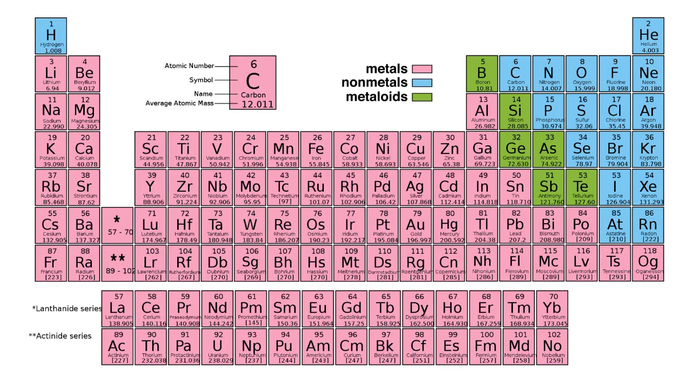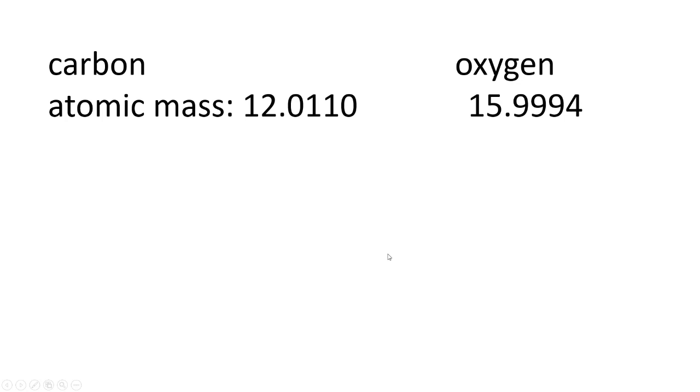Okay, so carbon dioxide, we need to find carbon on the periodic table, we need to find oxygen, and we need to look at their atomic masses. Now, I went to a really accurate periodic table. You don't have to use one that's so accurate, just as long as within 1/100th of a gram is fine. But I found one that's more accurate than that. I have an atomic mass for carbon at 12.0110 and oxygen at 15.9994. Sometimes you'll see slightly different numbers when you get into thousandths and tens of thousandths of a gram. And that's because over the years, scientists adjust these numbers to be a little bit more accurate.